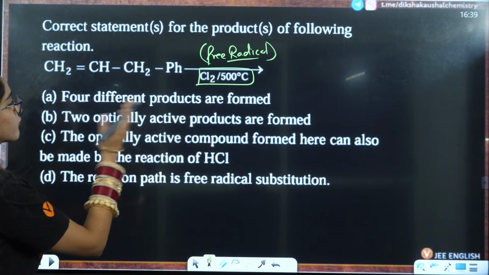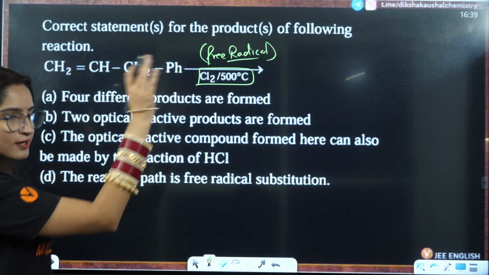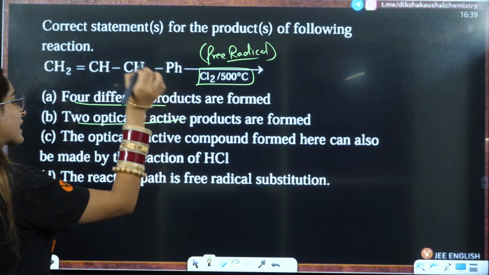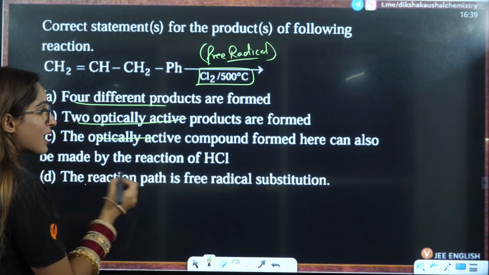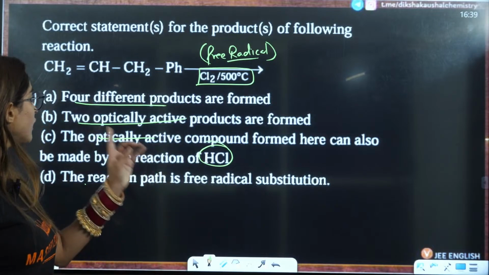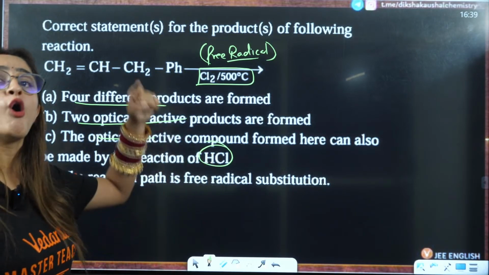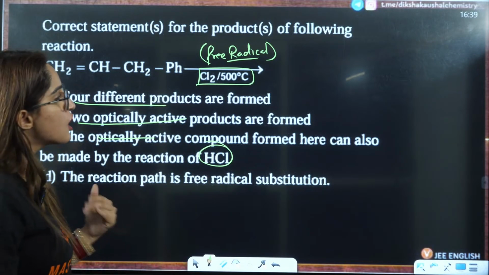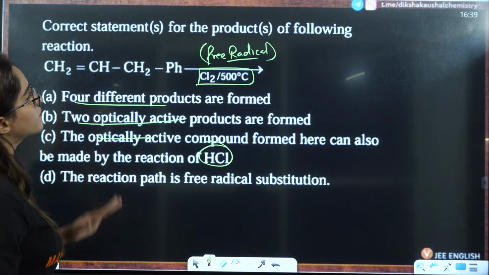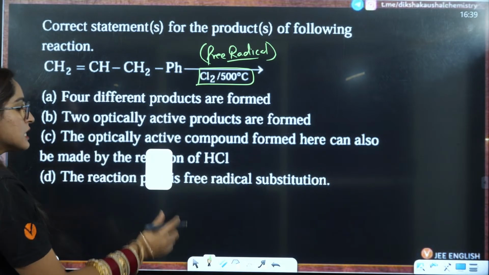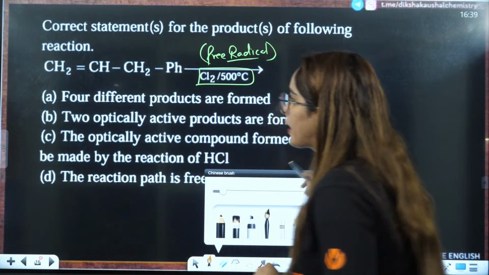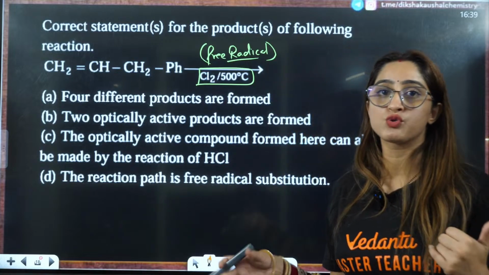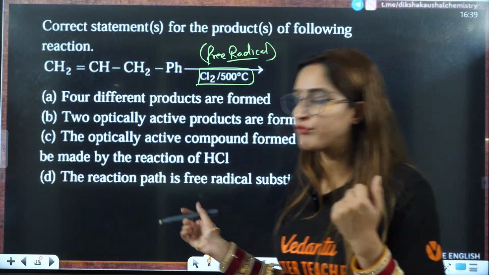4 different products are formed, 2 optically active. See, there is a reaction and they have mixed with the reaction 4 different products, optically active. They're also asking you one more reaction, that the optically active compound that you have formed here is also formed by this reaction. The reaction path is free radical substitution. So all these questions they're asking, which of the following is the correct statement here, right? So that means it is a multiple answer question. You have to choose 1, 2, 3, 4. How many of the statements are correct?